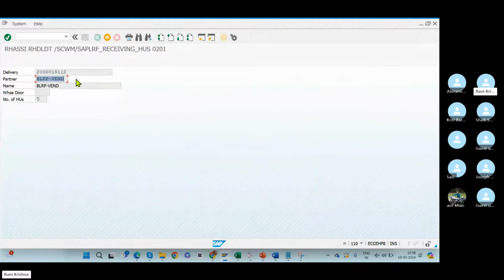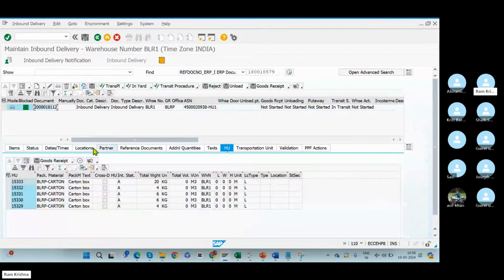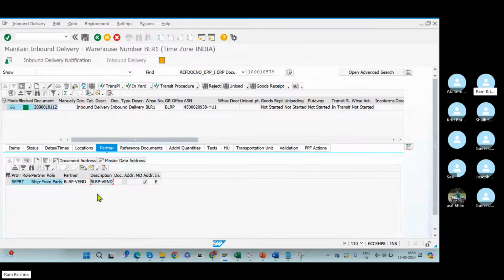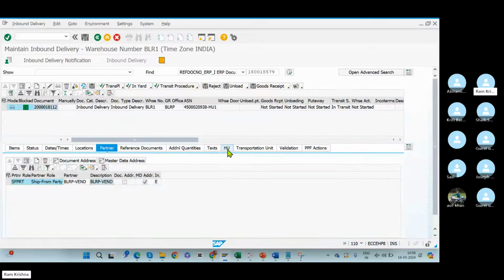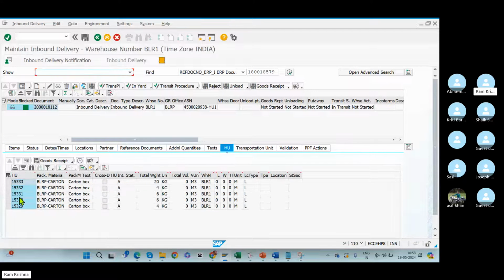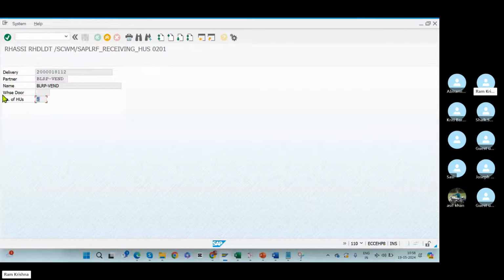The system has taken the vendor automatically. From which vendor are you receiving the goods? If you go to partner, you can see the respective vendor number. The system has also taken the number of HUs you are receiving. How many? I am receiving 5 HUs. The RF gun is telling me that.